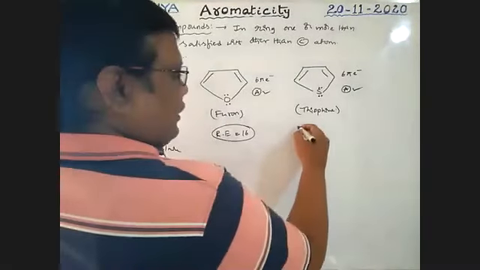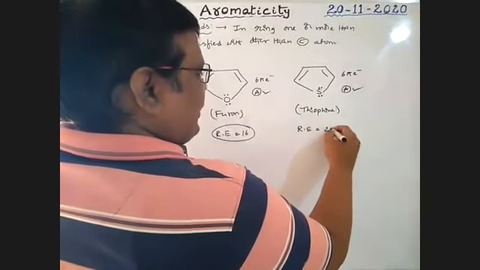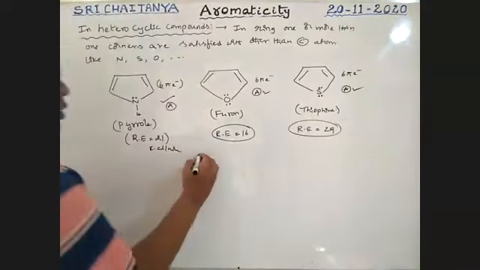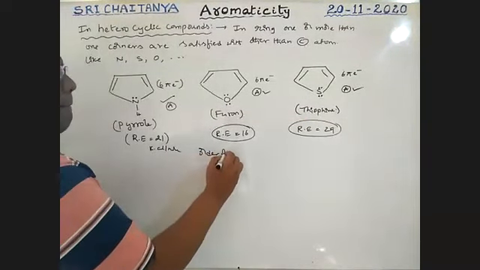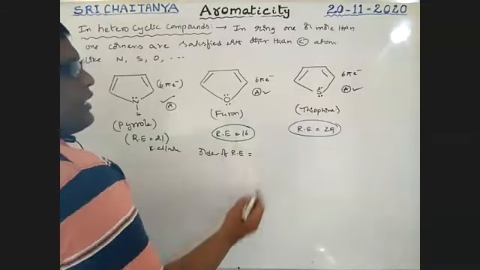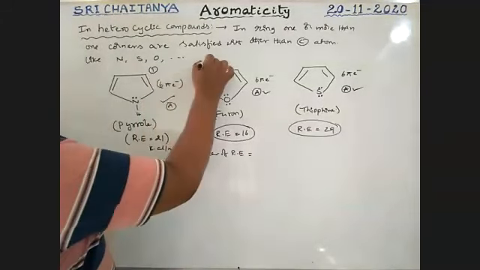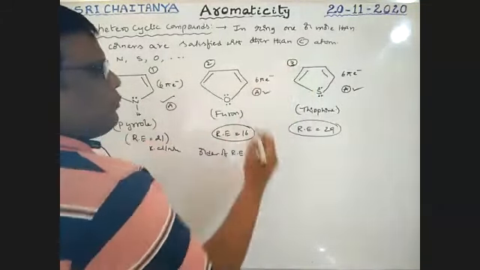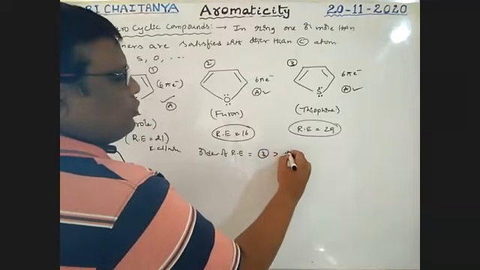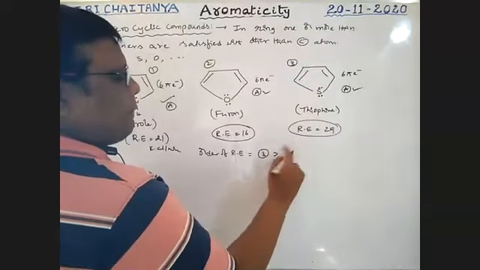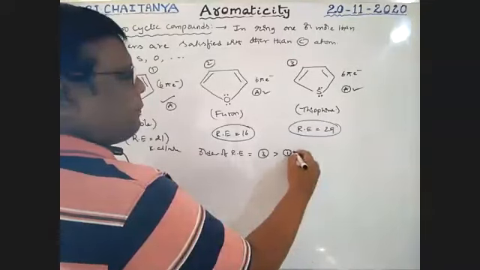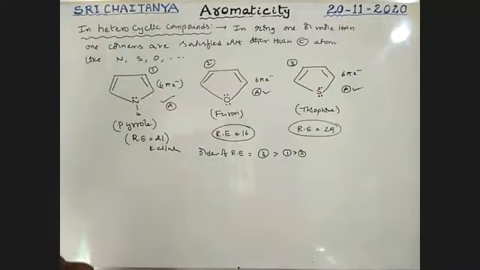For thiophene, resonance energy is 29. Therefore, the order of resonance energy is thiophene greater than pyrrole greater than furan.